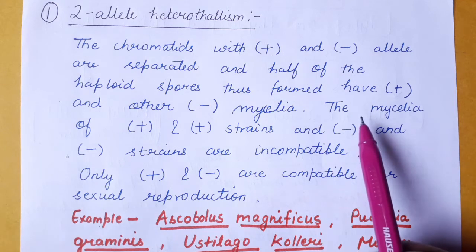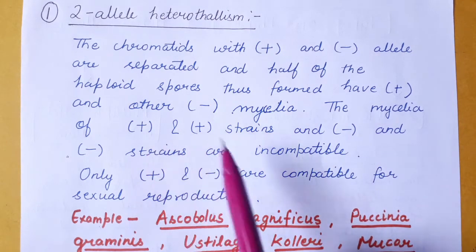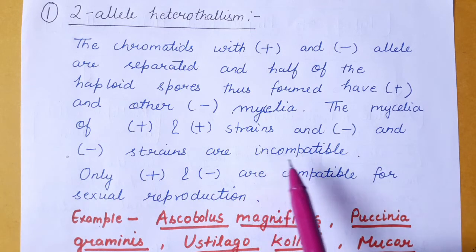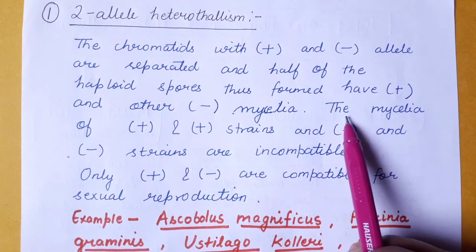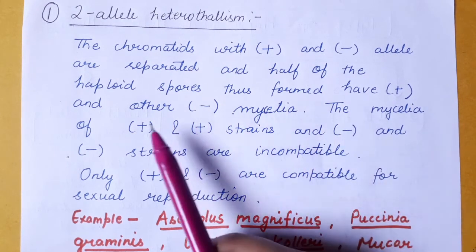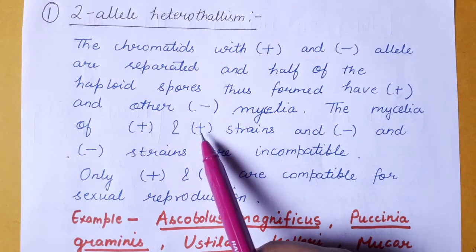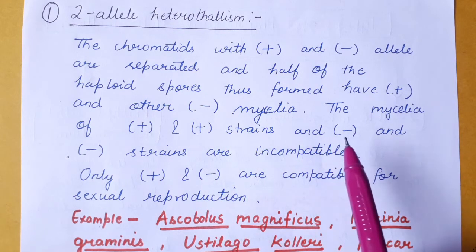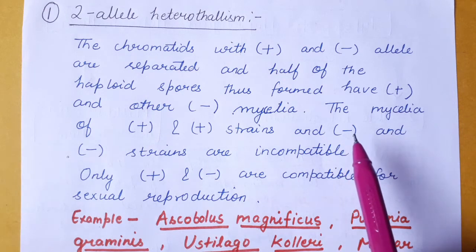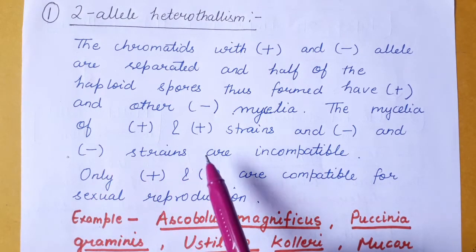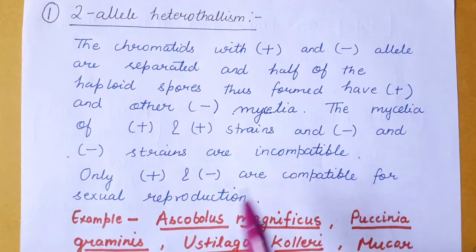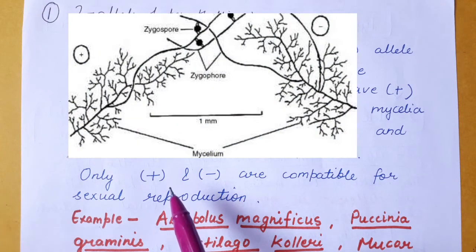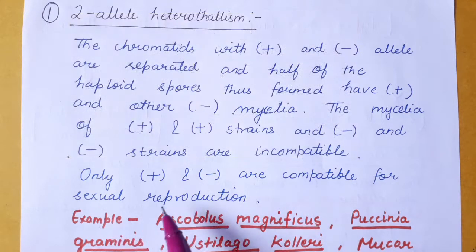After that, the mycelia having plus strains and other plus strains are incompatible. It means that mycelia having plus strains cannot undergo sexual reproduction with each other. Likewise, mycelia having minus strains are also incompatible with each other. Only the strains having opposite genetic factors are compatible for sexual reproduction.